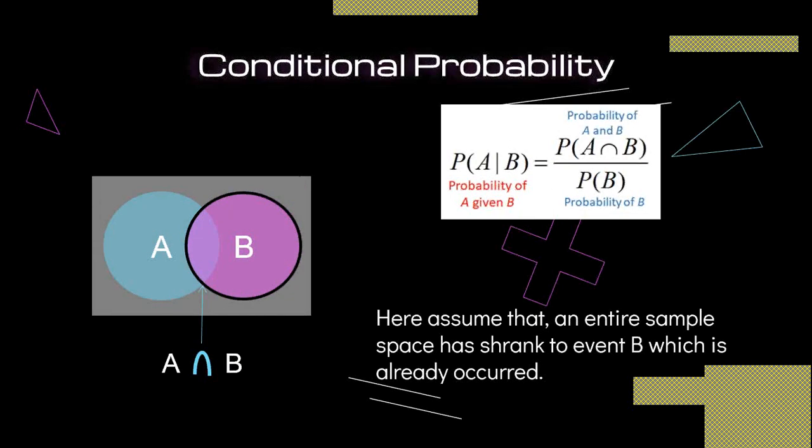Here we assume that the entire sample space has shrunk to the event B, which has already occurred. So from the diagram you can see that the whole sample space has now shrunk to the event B and that has already occurred.